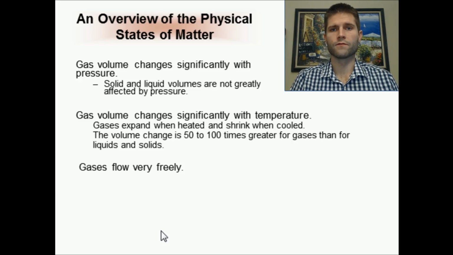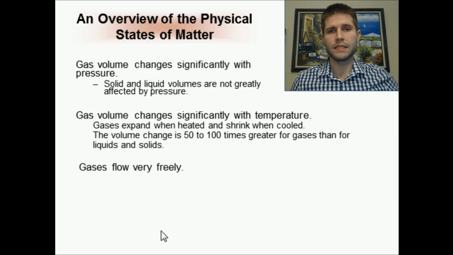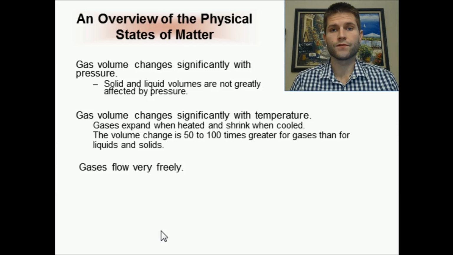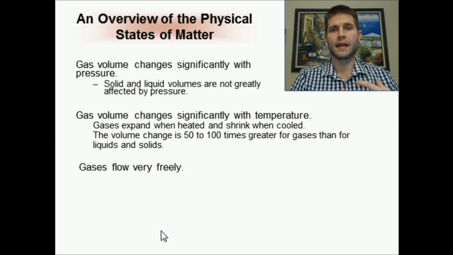Gases flow freely. This means that if I have a grouping of oxygen molecules in their gaseous form at one end of a building, it's going to completely fill up the entire space. That's good for us because if the gases didn't work in that way, we would have pockets of air that were breathable, and we would have to be running to these different pockets of air in order to survive. So we know from our everyday life that the gases completely surround us. They flow in all parts of every building. This is good for humans, so we need it to be able to breathe.